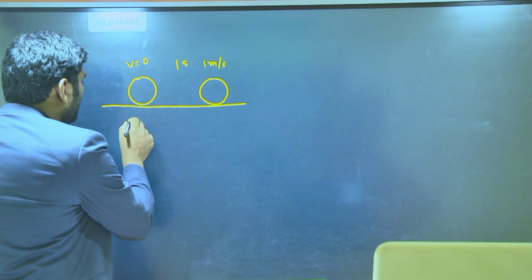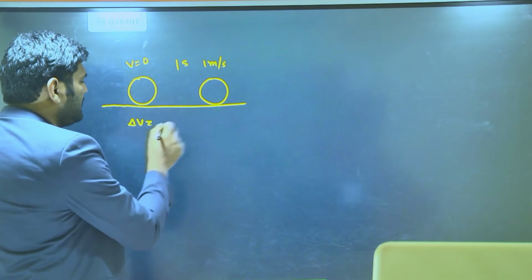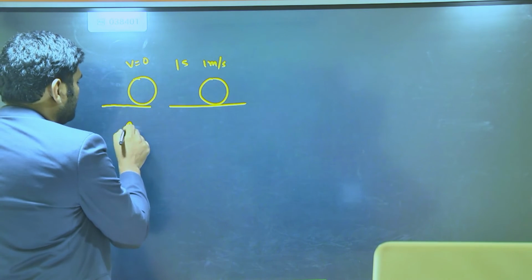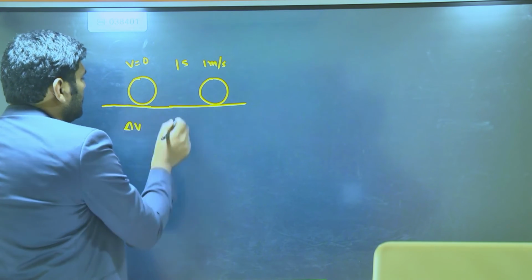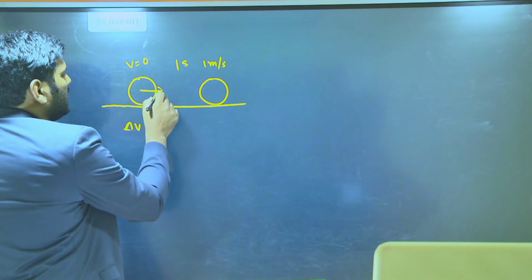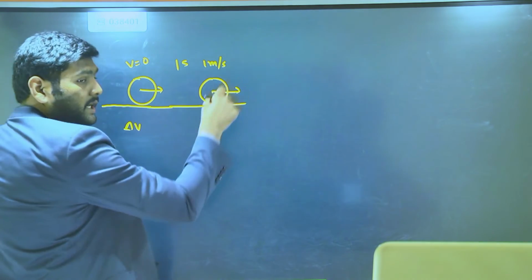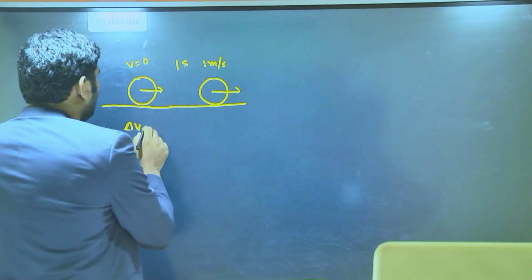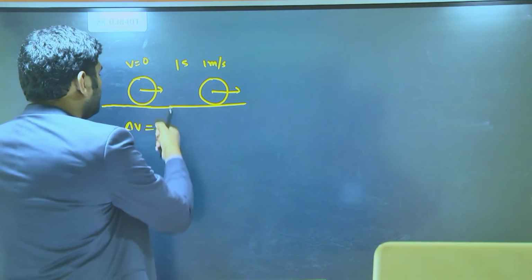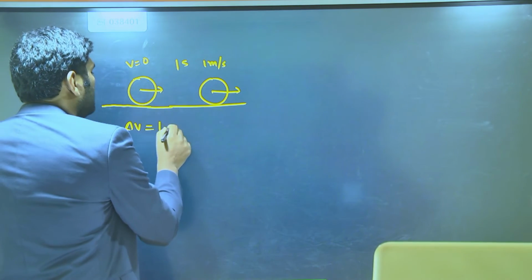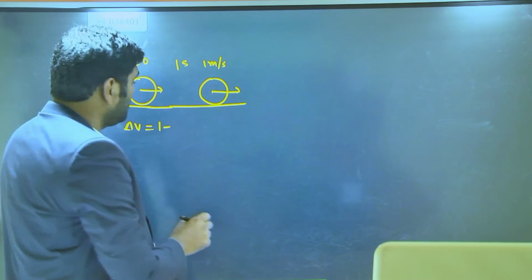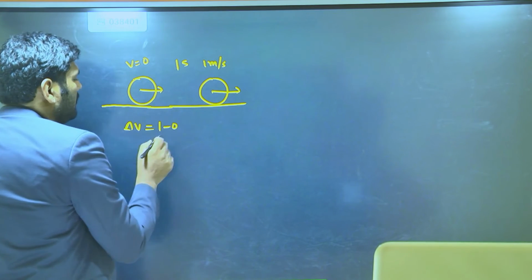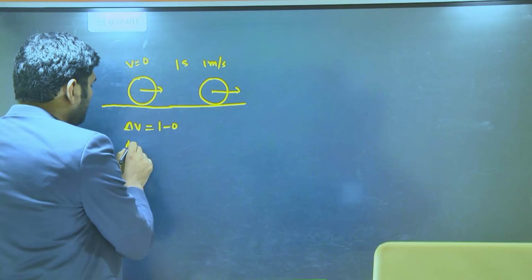Change in velocity means final velocity minus initial velocity. Object is moving in the same direction, in x direction. Final velocity is 1. Initial velocity is what? 0.